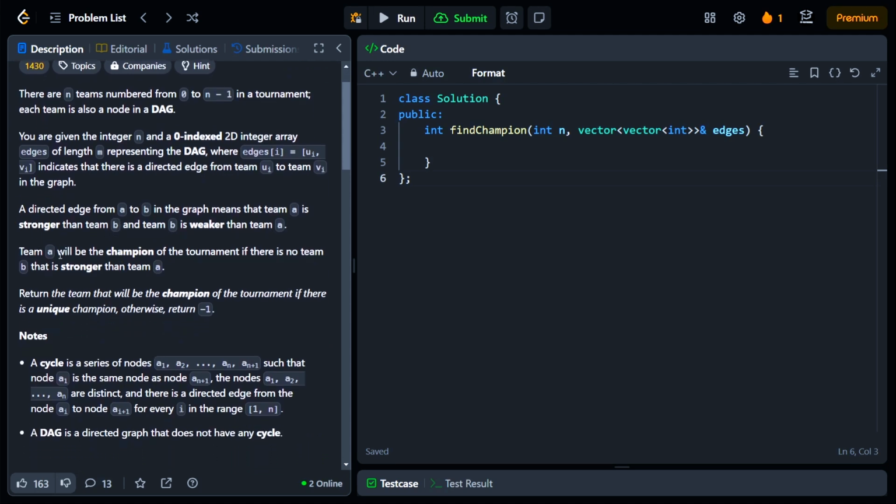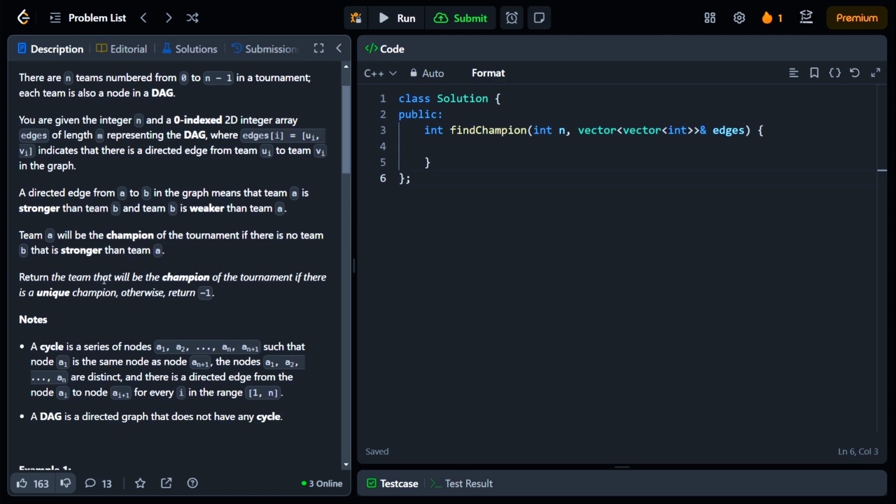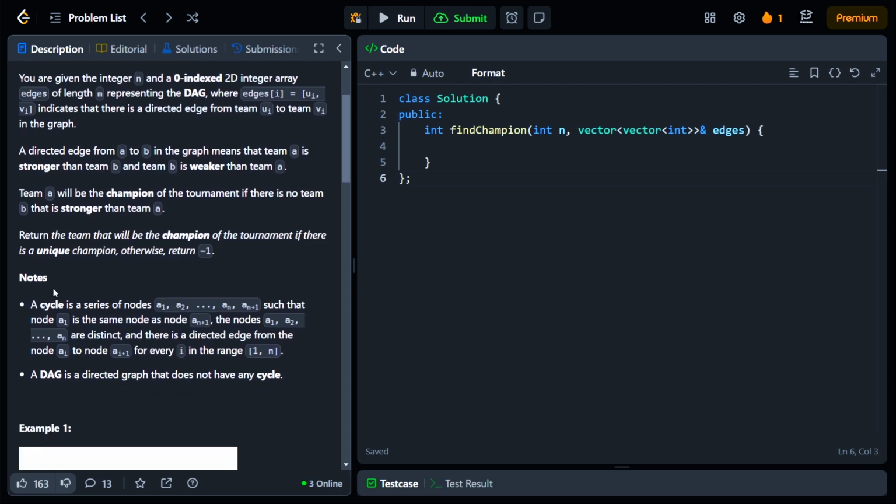Team A will be the champion of the tournament if there is no team B that is stronger than team A. We have to return the team that will be the champion of the tournament if there is a unique champion, if we can identify uniquely a champion. Otherwise, return -1. Then it gives some notes here.